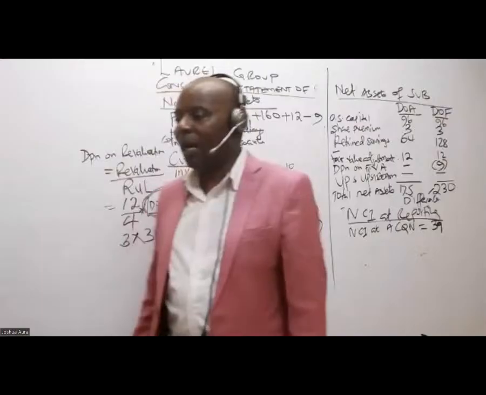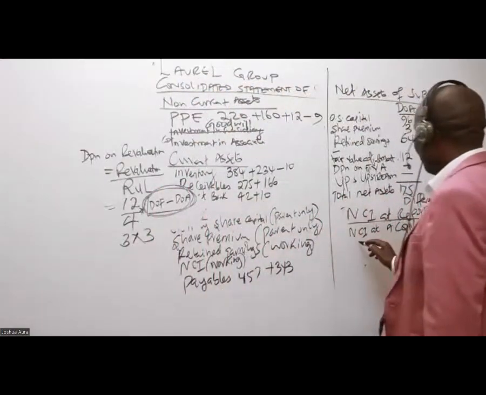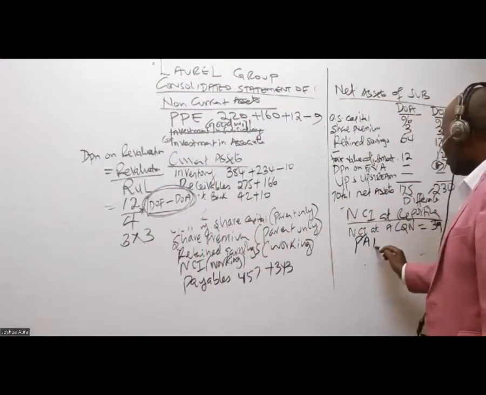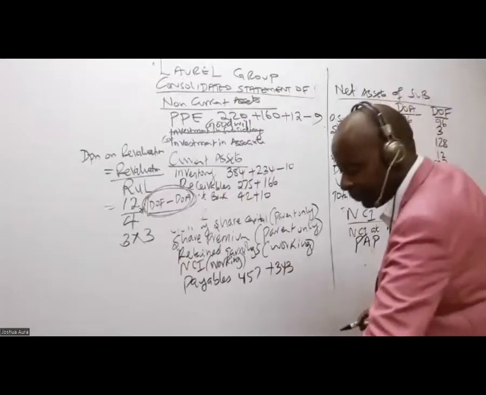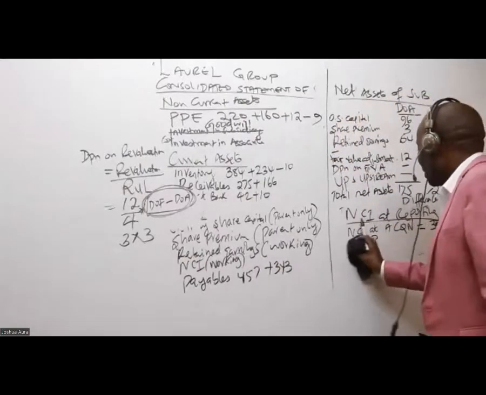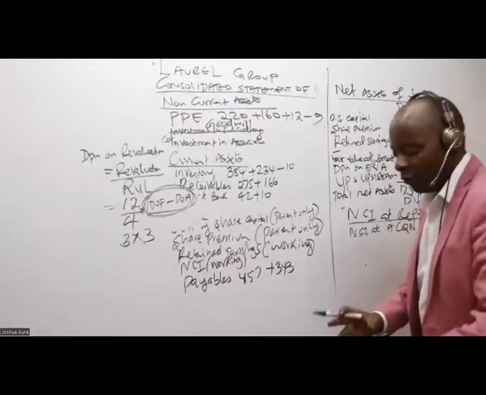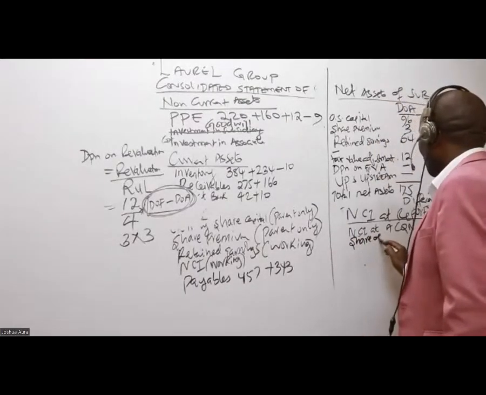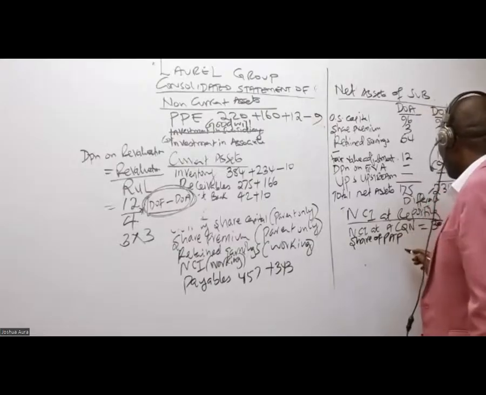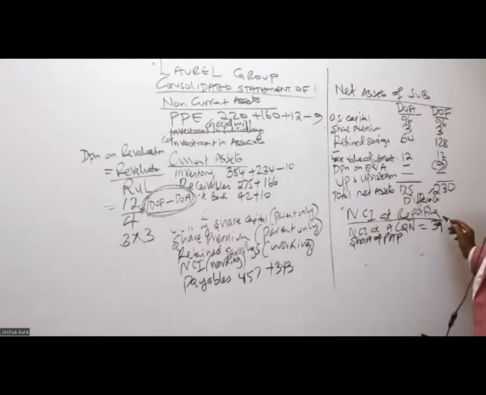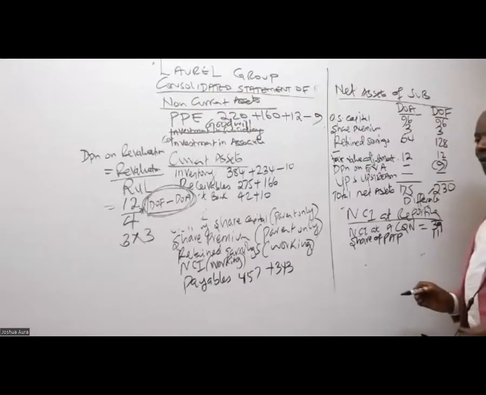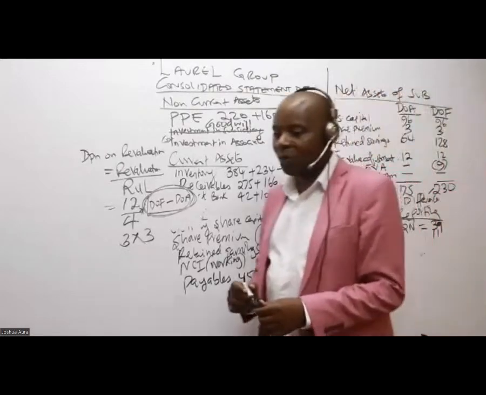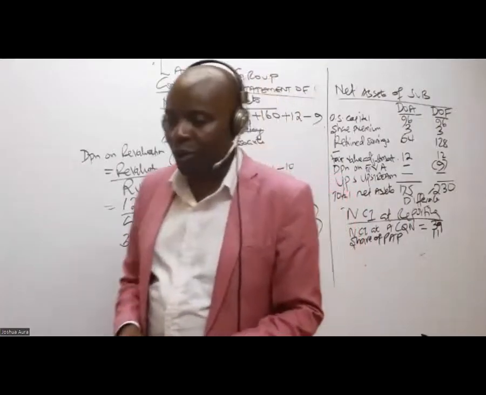So we have here share of PAP. You give me a figure. I've forgotten the figure. 11. Of course, ladies and gentlemen, life cannot be that nice all through.